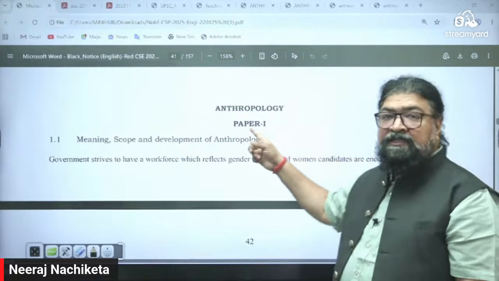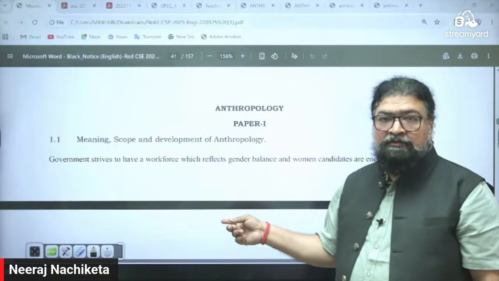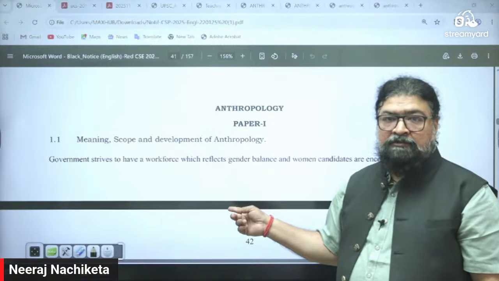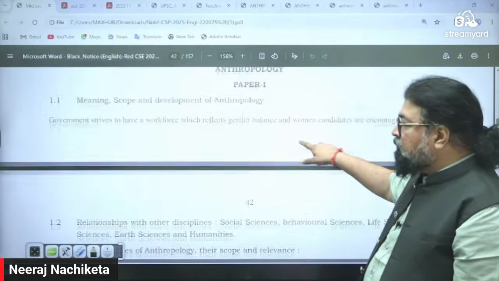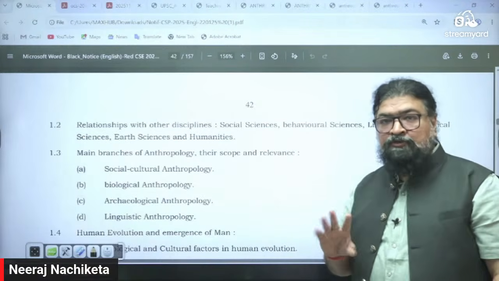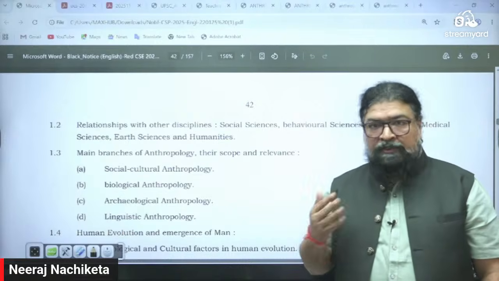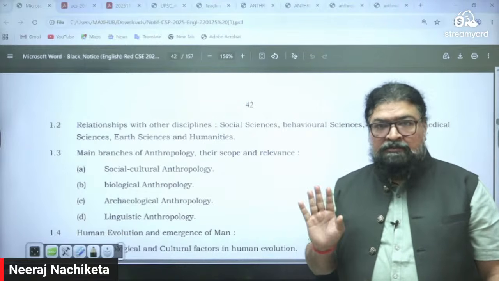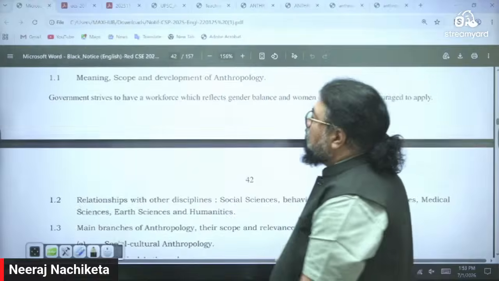This is the UPSC notification that I've opened here, Anthropology Paper 1, Paper 2. See, the scope of development anthropology, I have already gone through the syllabus during this session. That part is there.